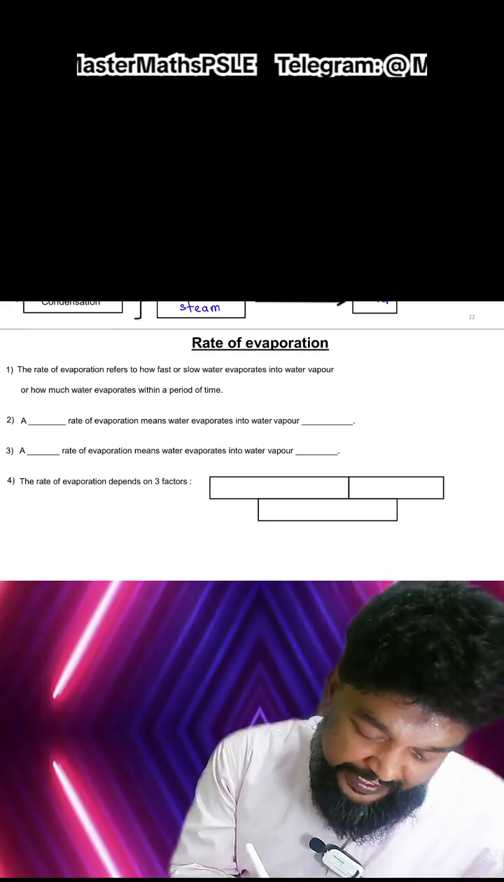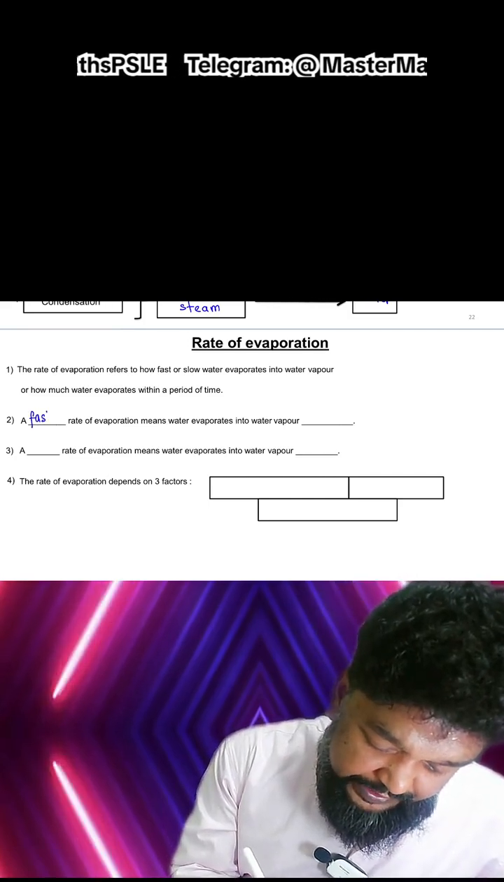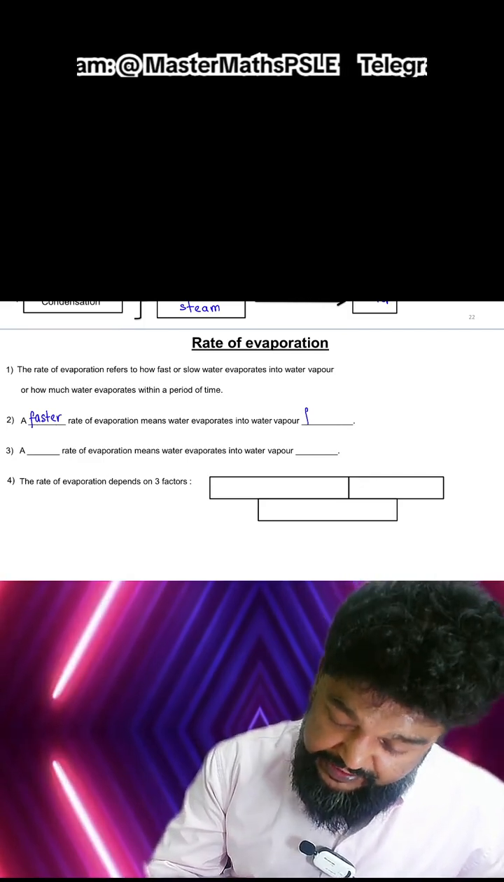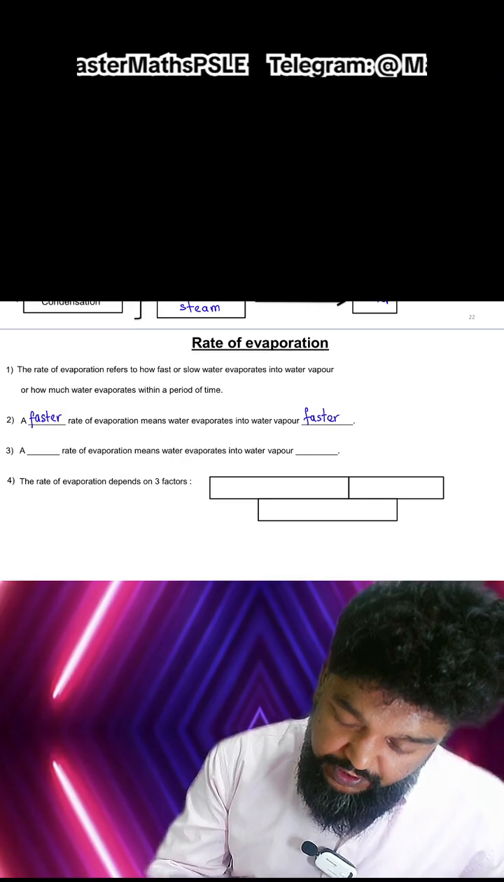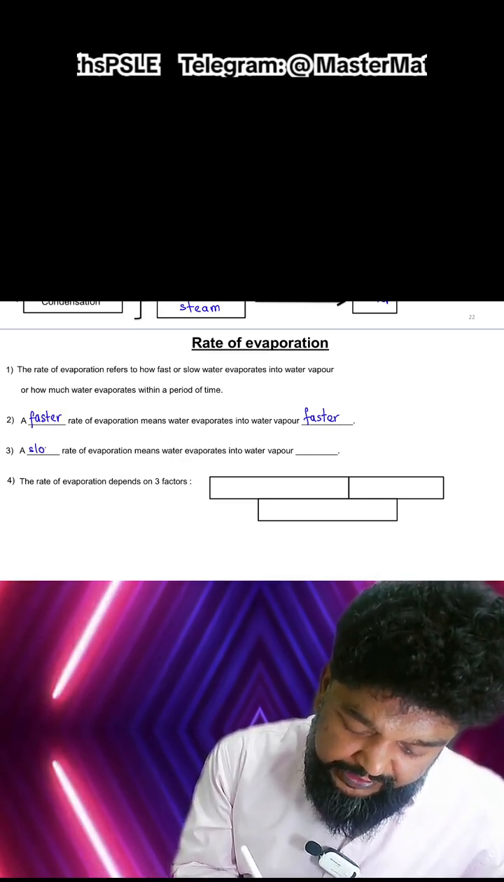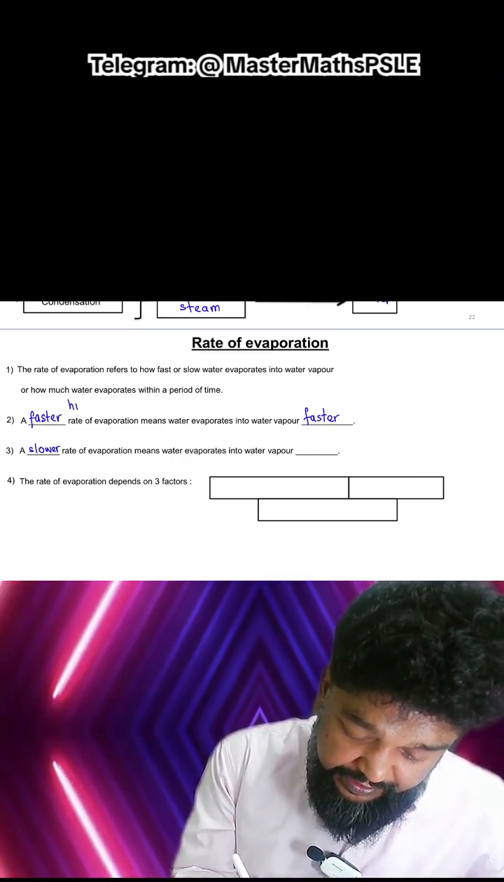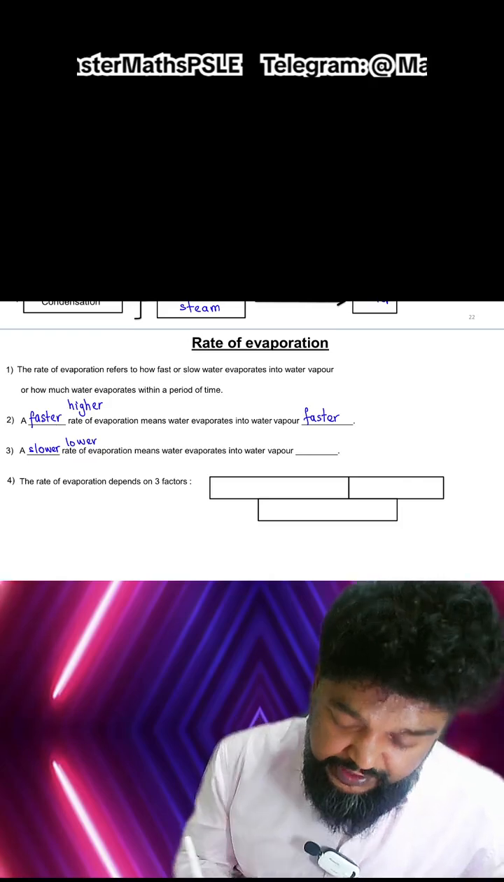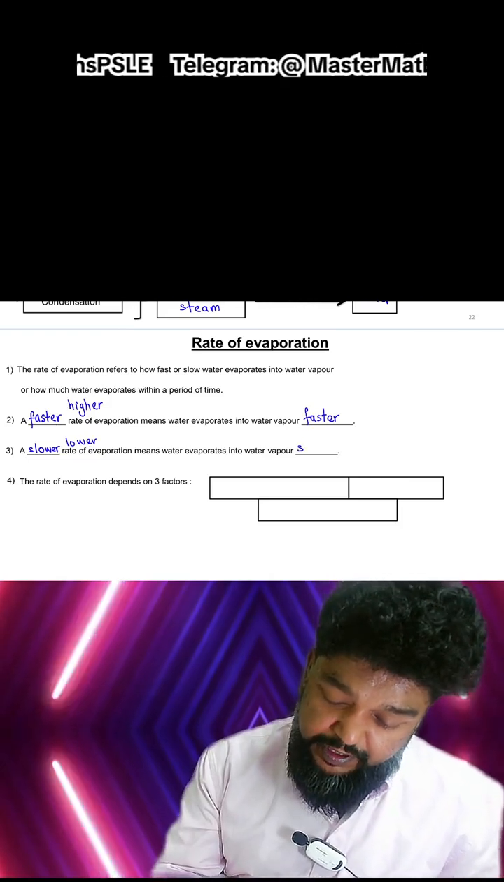Okay, so a higher rate of evaporation means water becomes water vapor faster, and a lower rate of evaporation means water evaporates into water vapor slower.